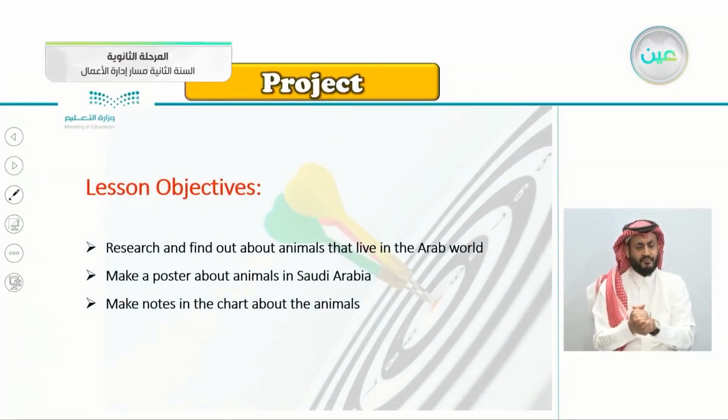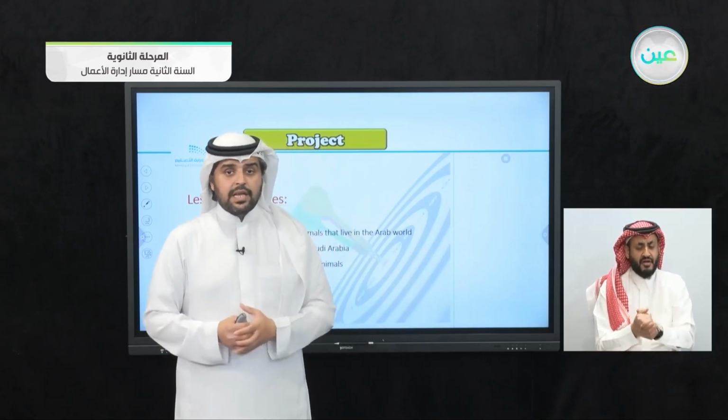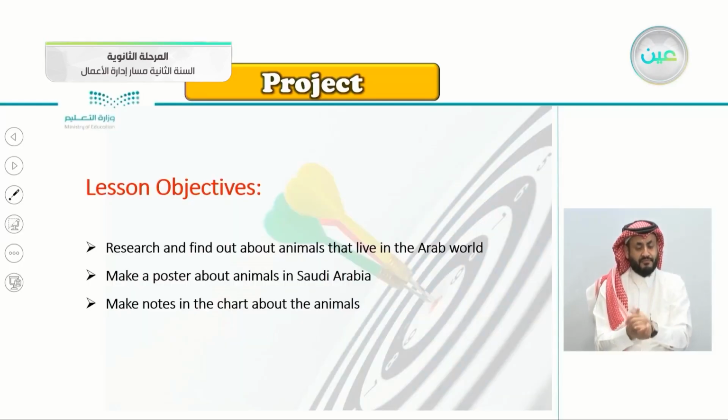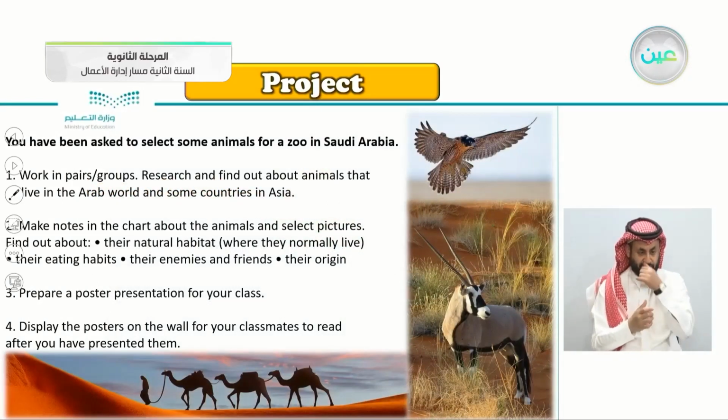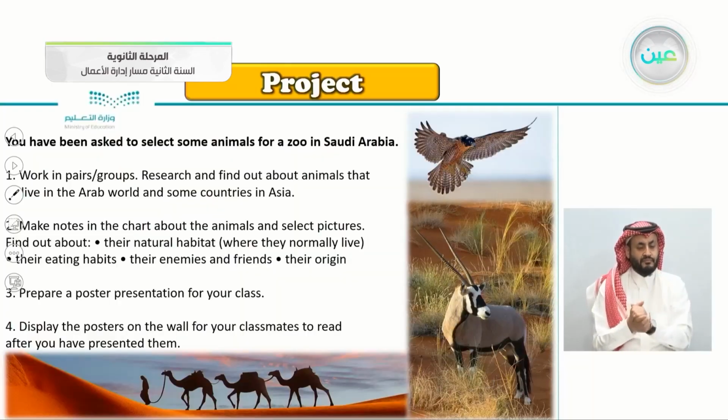So these are today's objectives for the project. Research and find out about animals that live in the Arab world. This is really interesting. Make a poster about animals in Saudi Arabia. Make notes in the chart about the animals. You have been asked to select some animals for a zoo in Saudi Arabia. If a zoo asked you to collect some animals, which would you choose?